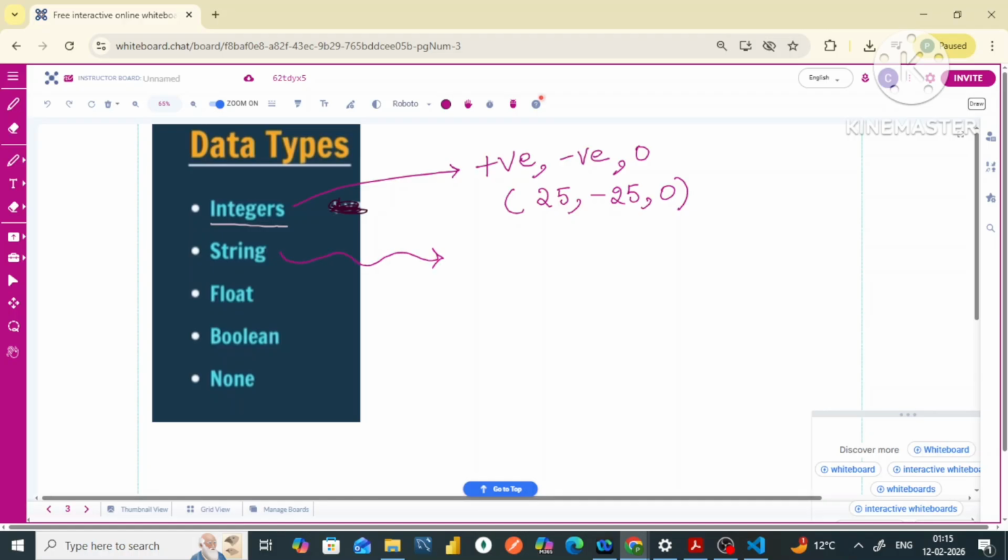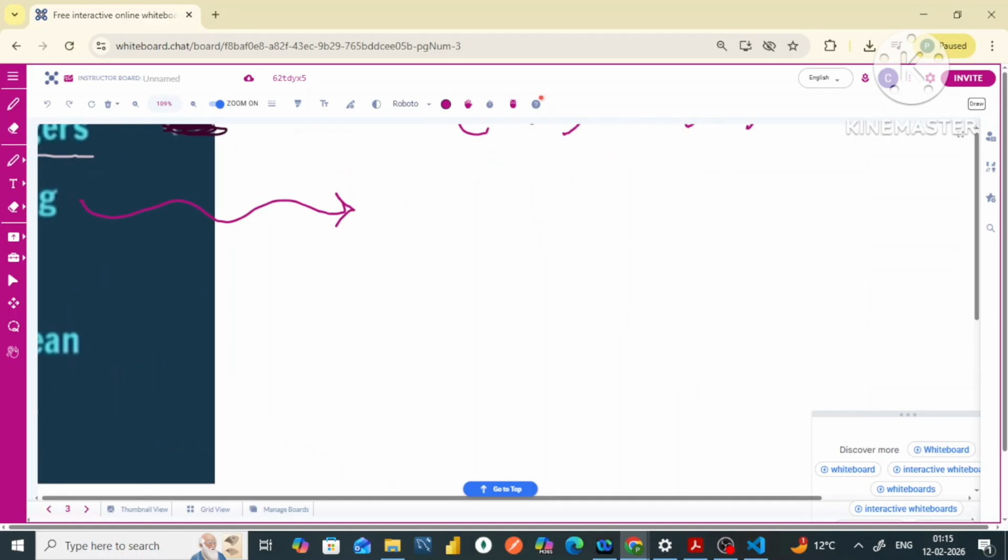Then there comes the string data type. In the case of the string data type, we can say that it simply stores text. Let's say this is my double quotes, and inside this, whatever I am writing will be printed as it is on the screen. Let's say I will write over here, this is my string. So this will be simply printed on my screen.